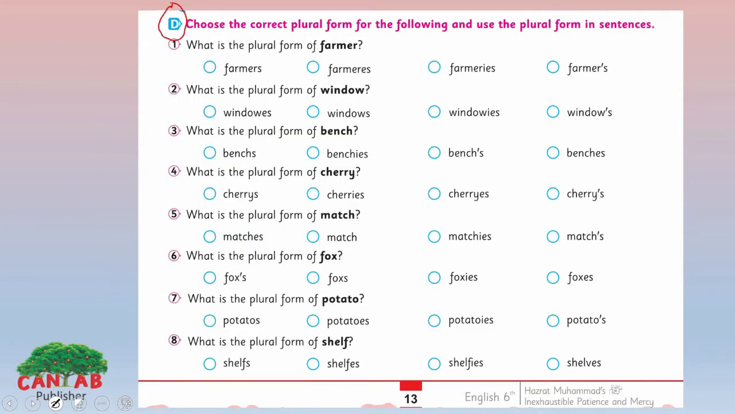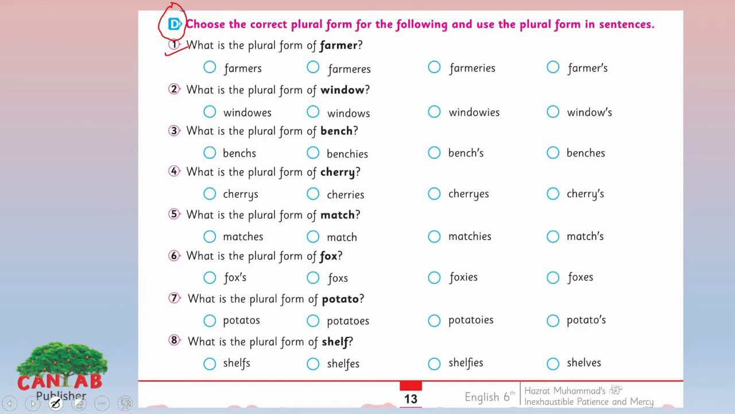Look at the exercises. Section D here. Choose the correct plural form for the following nouns and use the plural form in a sentence. What you need to do is choose the right option for each sentence. We have given 4 options for each sentence here. You have to choose the correct one and use them in your meaningful sentences. Like how? Let me give you an example.